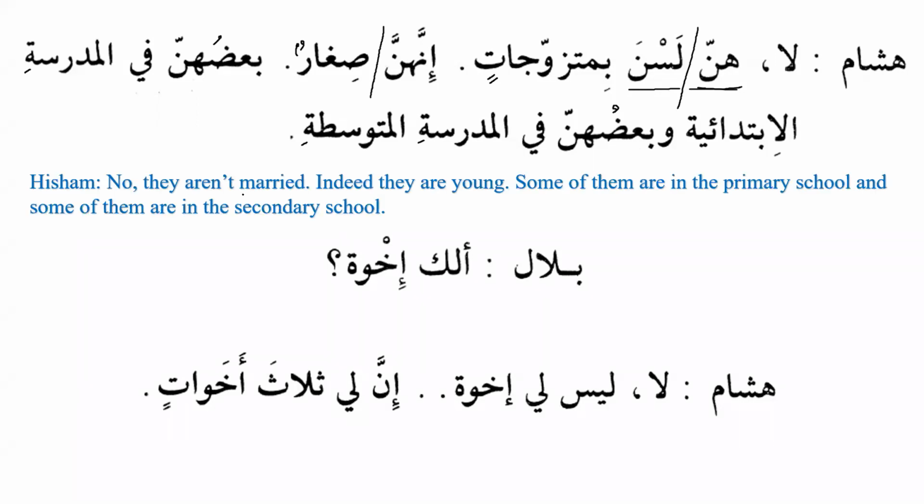So here, as we can see, hunna is the subject, lasna is predicate, and when we say lasna mutazawwijat, in lasna basically we have the hidden pronoun which is hunna. So that's why we will say that hunna is ismu lasna, and bimutazawwijatin will be khabaru lasna.